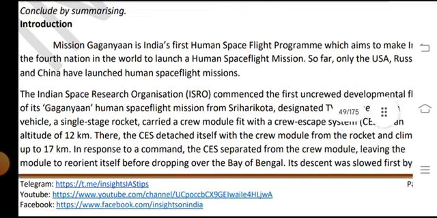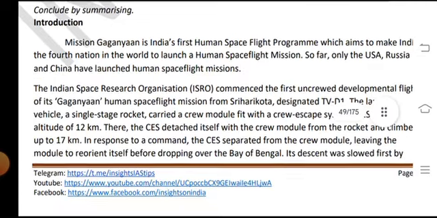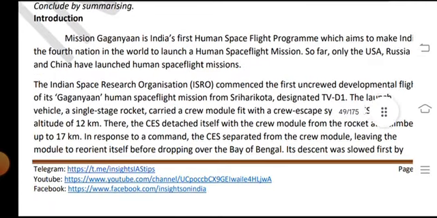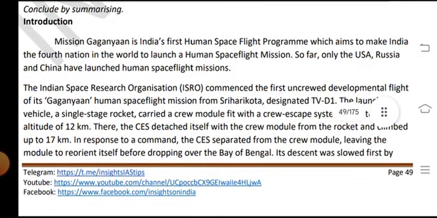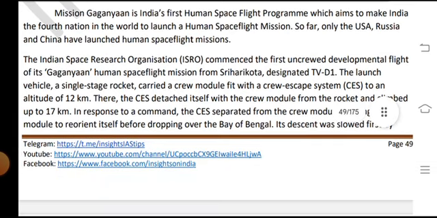Introduction. Mission Gaganyaan. Mission Gaganyaan is India's first human space flight program, which aims to make India the fourth nation in the world to launch a human space flight mission.